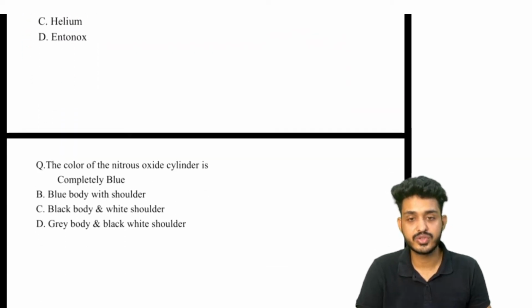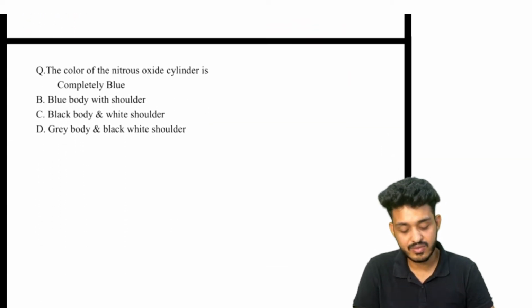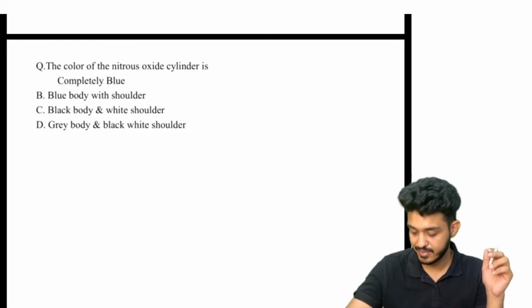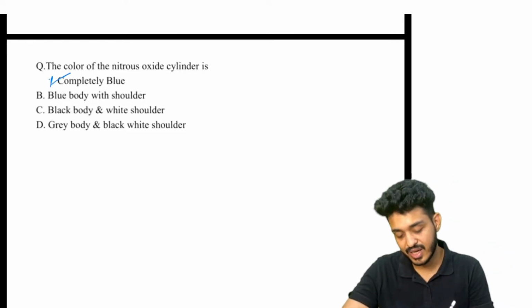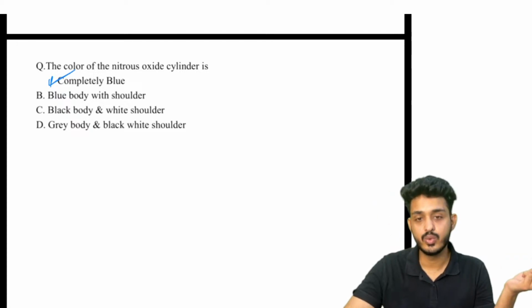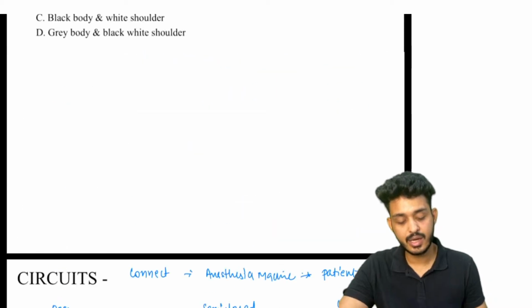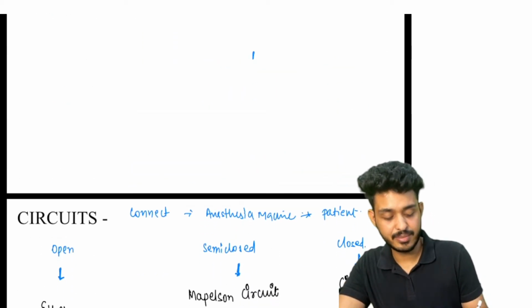These types of questions they are asking, right? The color of nitrous oxide cylinder, they have asked this question multiple times. So that would be completely blue. Blue cylinder will be nitrous oxide. Okay, now we have seen the anesthesia machine.